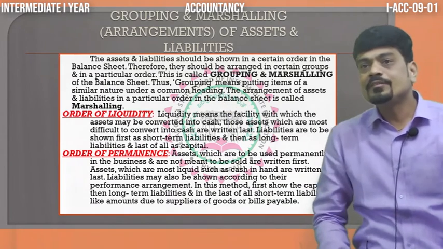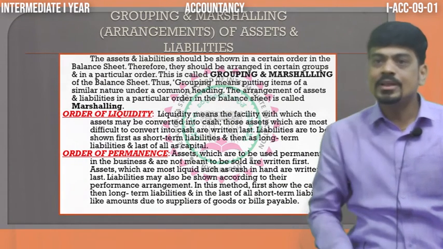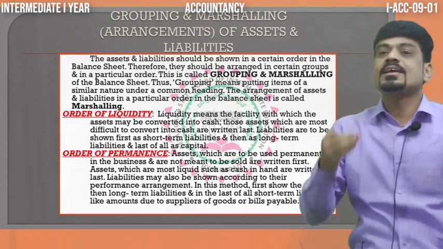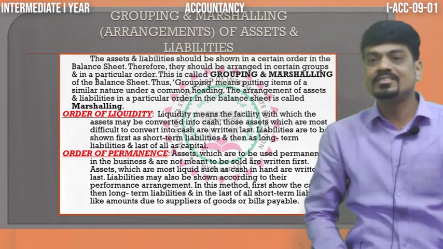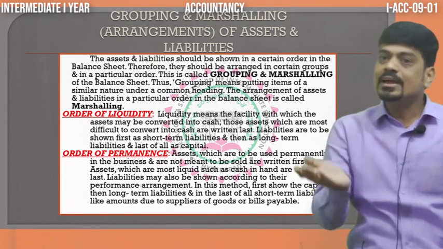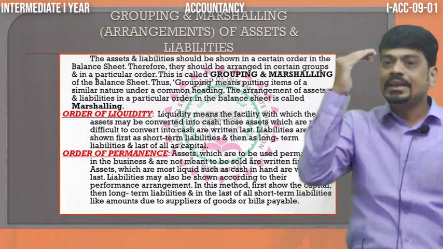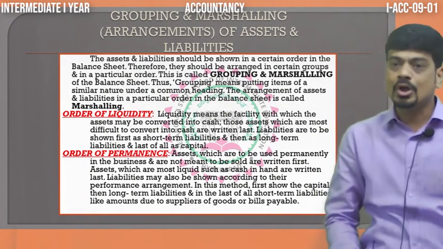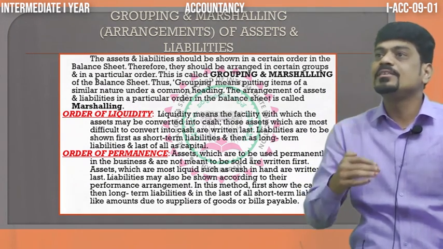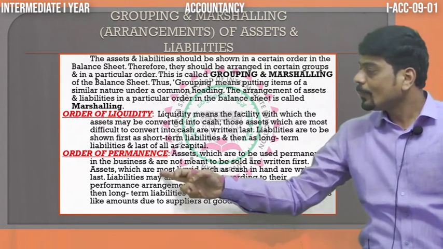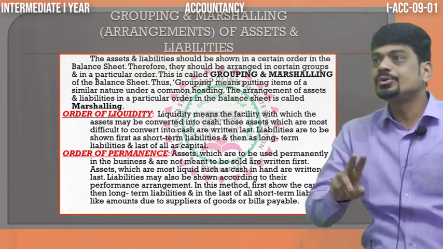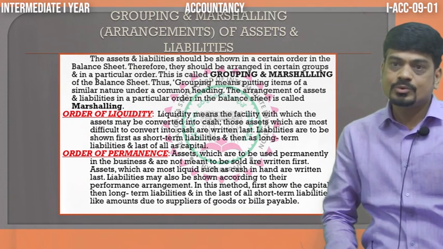In order of liquidity, what do we do? We write on the top all the liquid assets, and in the bottom, we write all the fixed assets. Likewise, on the liability side, we write liquid liabilities, called the current liabilities, short-term liabilities, on the top, and all fixed liabilities at the bottom. Whereas in order of permanence, we reverse it. It goes in the reverse manner, dear student.